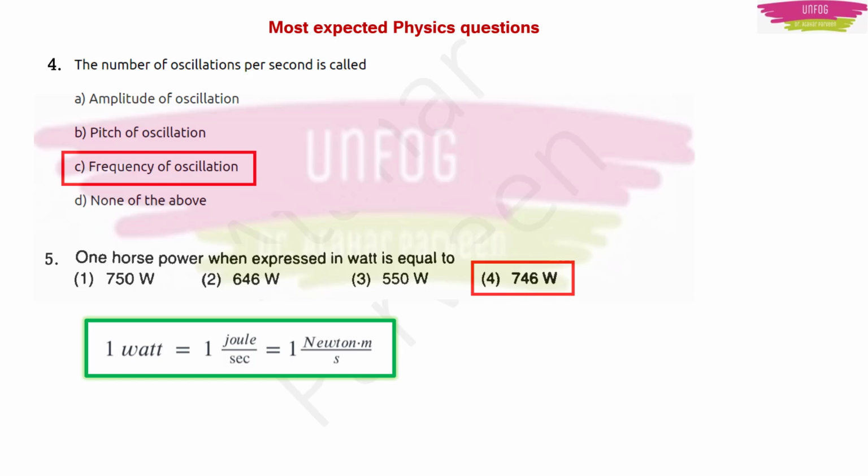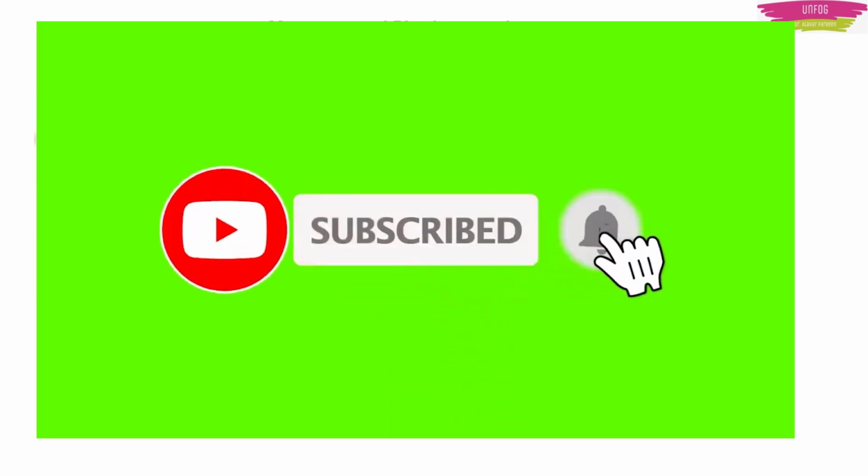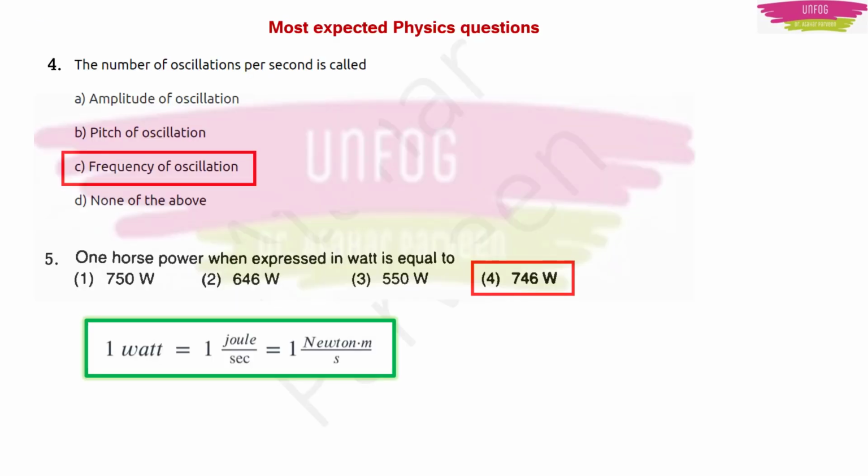If you want to know how you got this unit, you will have to write down the formula related to power and work done by time interval. So power is equal to work done by time interval. That's why watt will be equal to joule per second here.